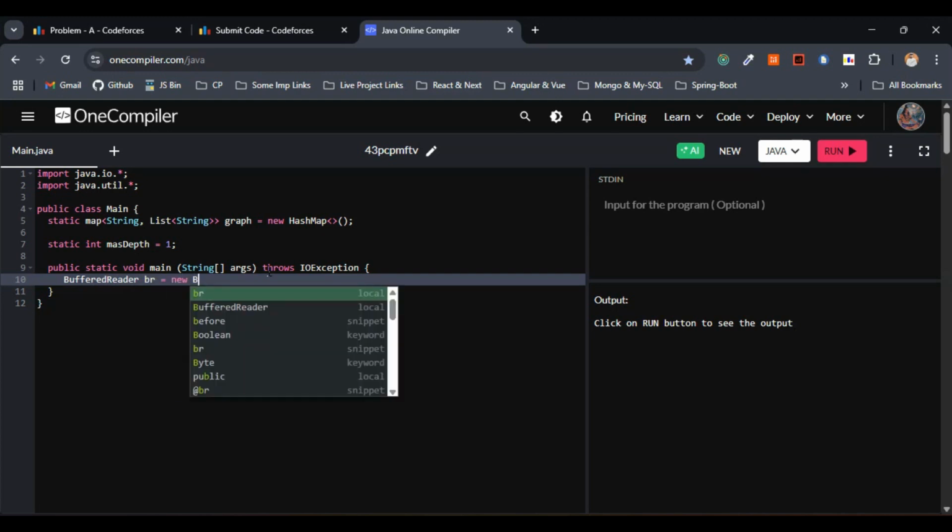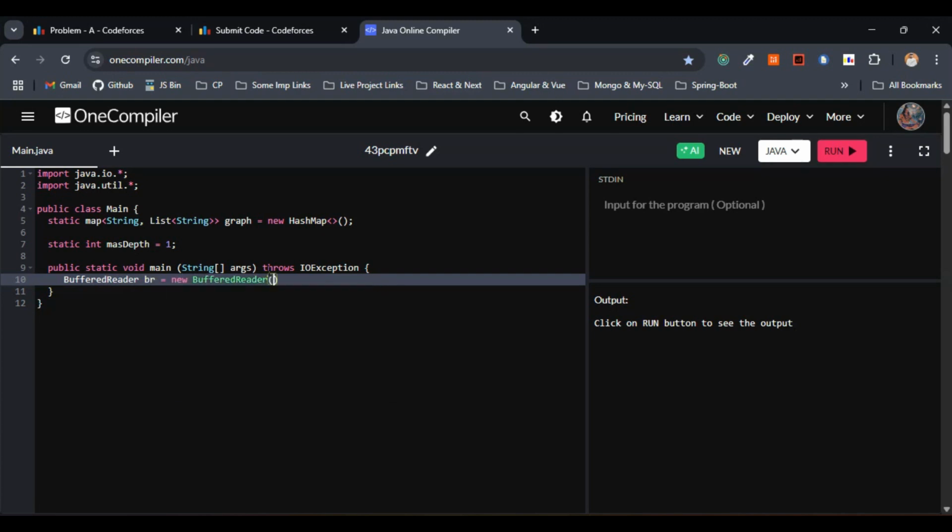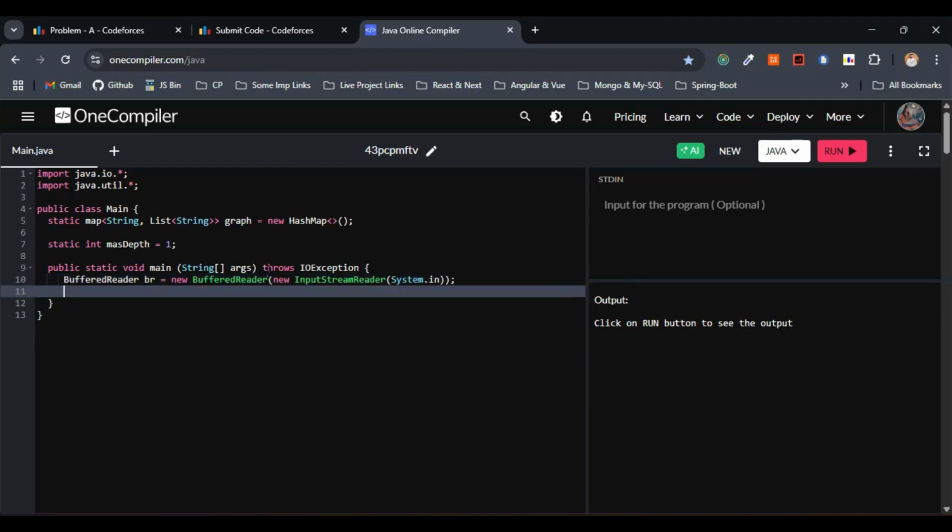So this will be new BufferedReader, new InputStreamReader of System.in. For the fast output, we'll be going with a PrintWriter, or for now let's ignore that one.